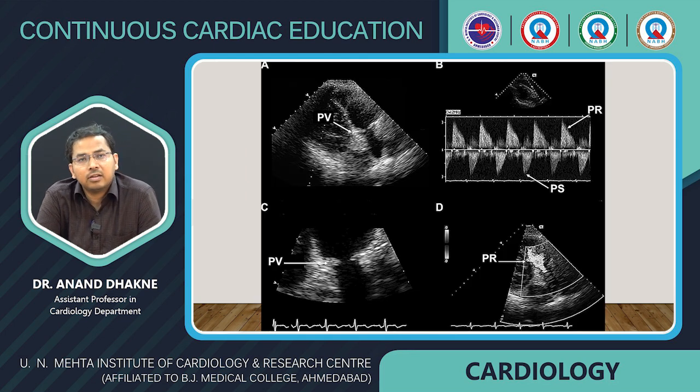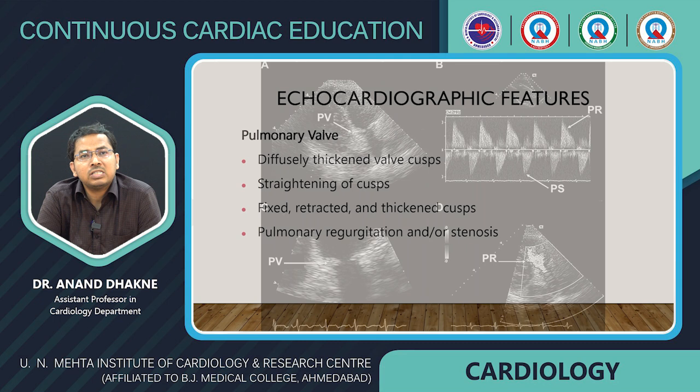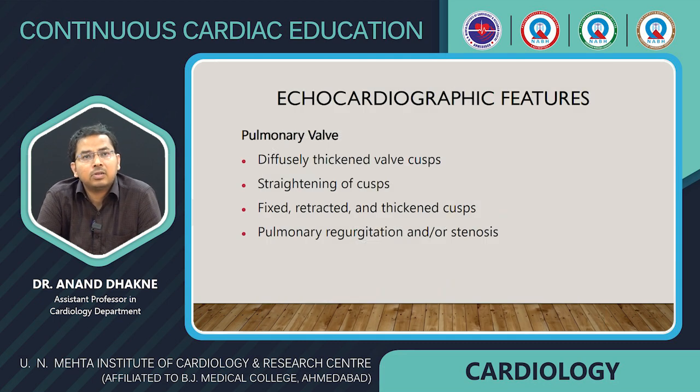We can see here the tricuspid valve, and here the pulmonary valve. In the B view, we can see pulmonary stenosis with pulmonary regurgitation. The pulmonary valve appears somewhat thickened, and in the right lower side there is regurgitation of the pulmonary valve, that is PR, pulmonary regurgitation. Echocardiographic features of the pulmonary valve: diffusely thickened valve cusps, straightening of the cusps, fixed, retracted and thickened cusps, and pulmonary regurgitation and stenosis.